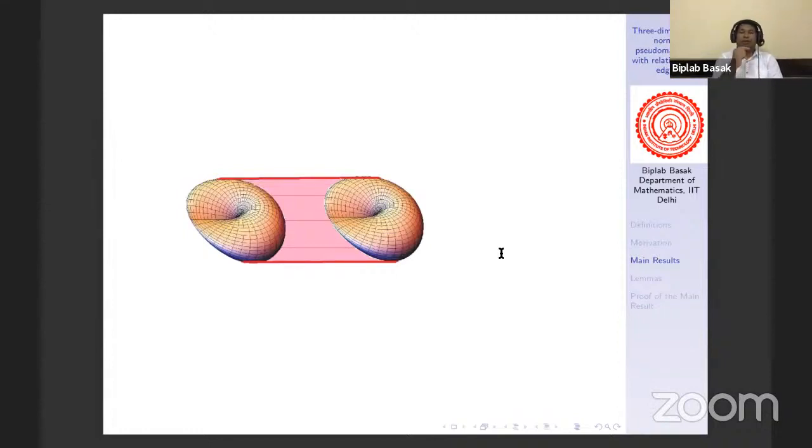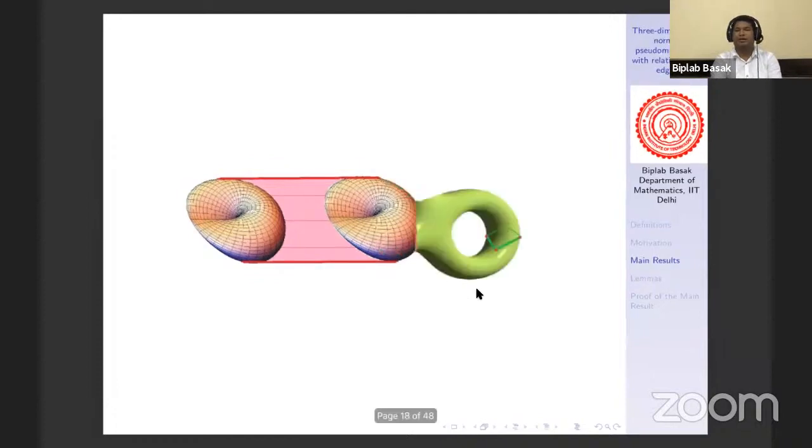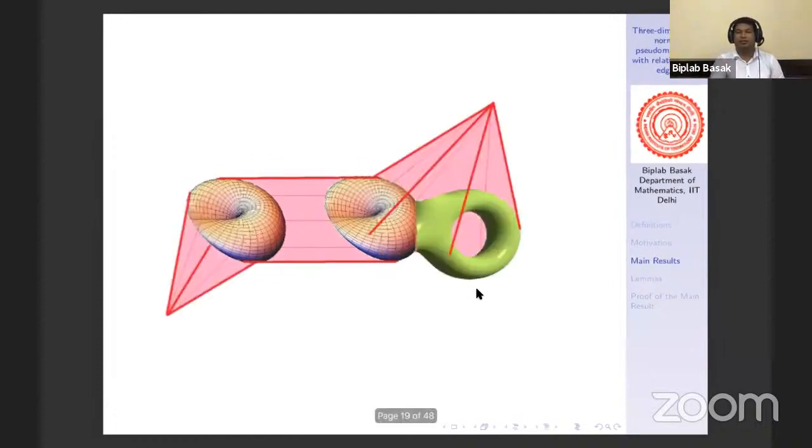Okay. Now, the connected sum of three copies of RP2 is homeomorphic to RP2 connected sum with a handle, right? Therefore, we shall take RP2 product with the closed interval [0, 1]. Then we will get this one, and then we attach one handle here, and then take the boundary cone off.